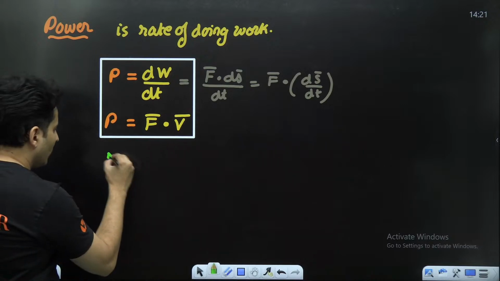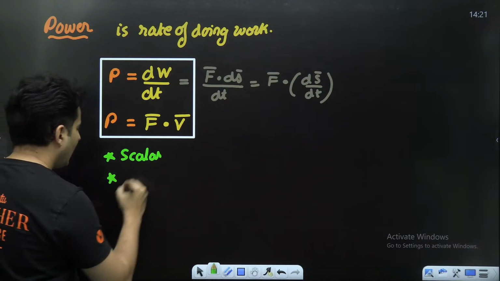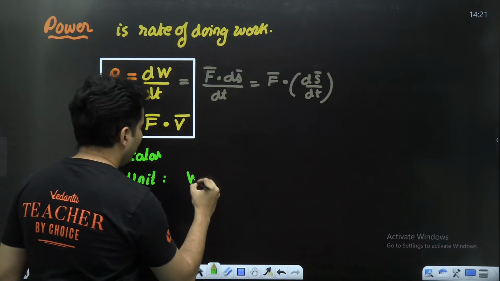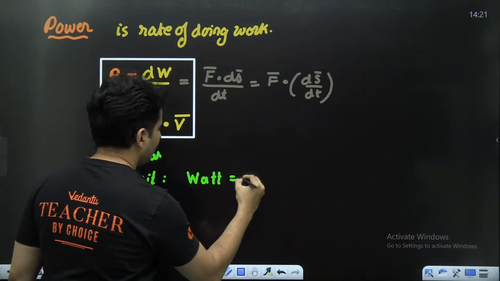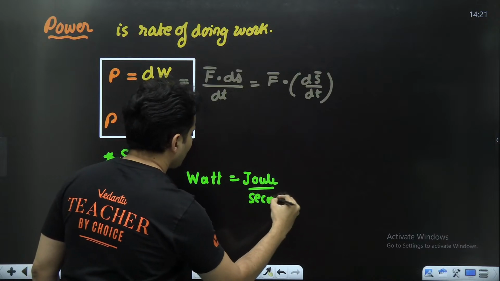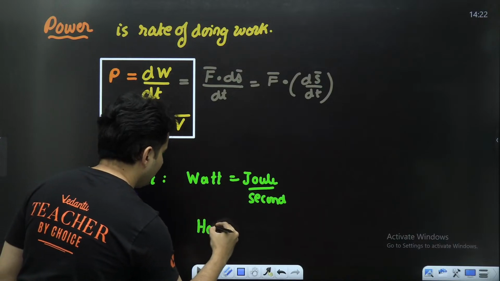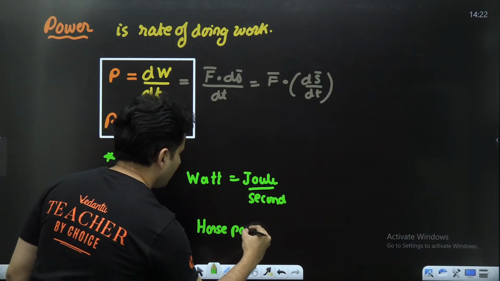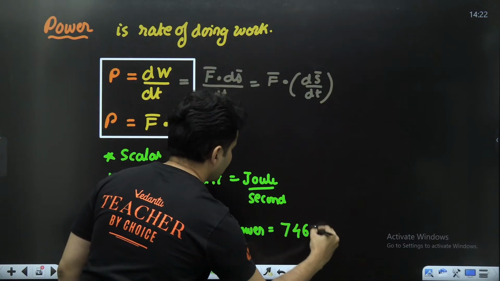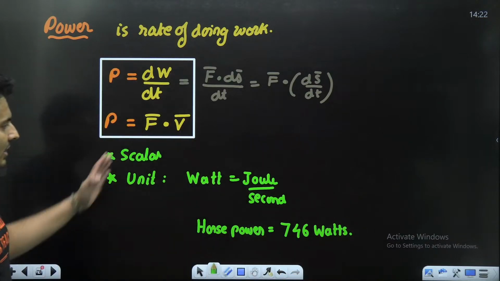It is also a scalar quantity. It has a unit of watt. A watt is when you do a joule of work in 1 second. And there is another imperial unit which is called horsepower, or HP, which is nothing but 746 watts. Keep this in mind.